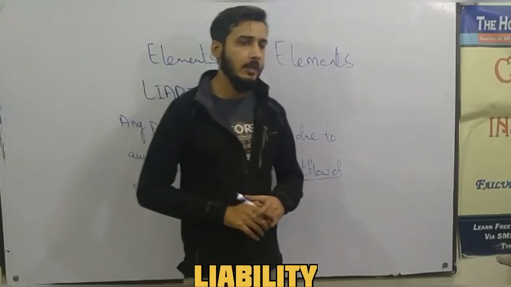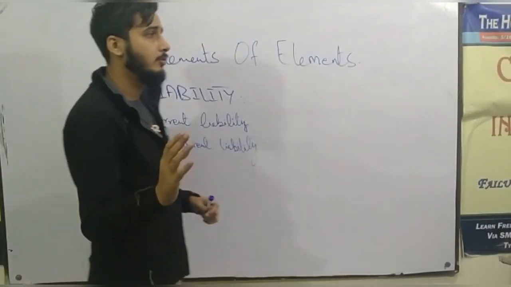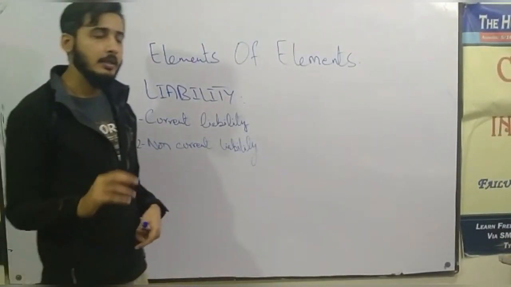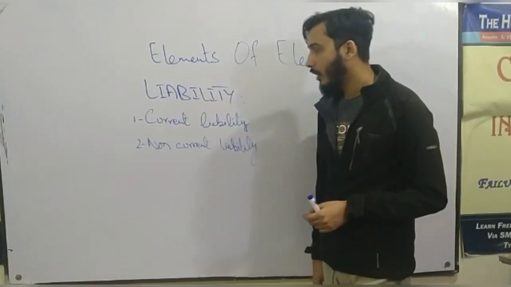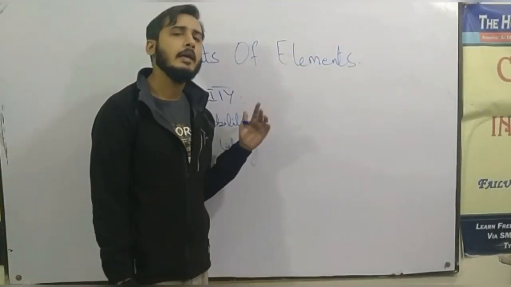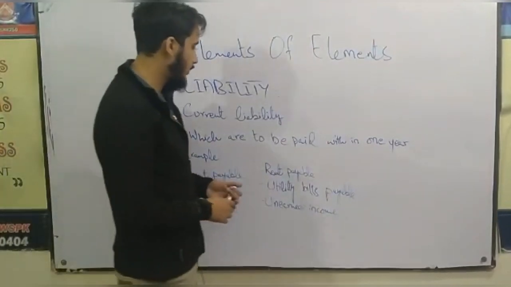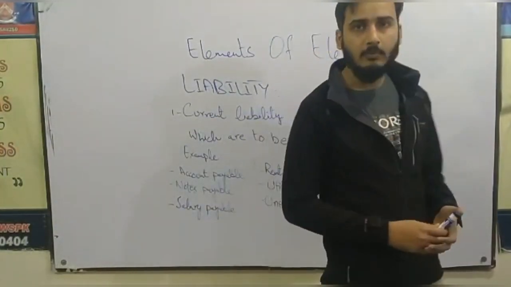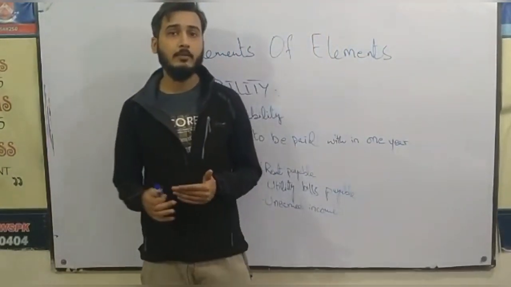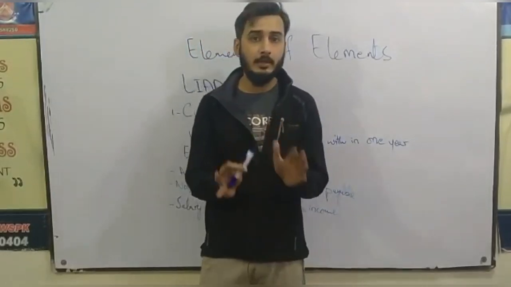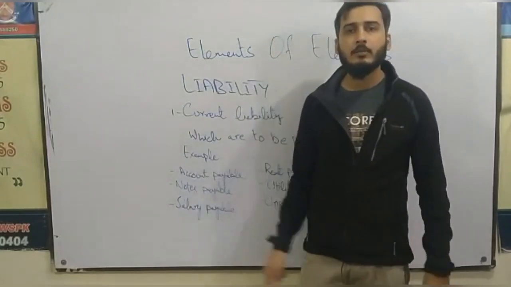So this is liability, and liability is termed into two types. So there are two types of liabilities. Number one is current liability, and the other one is non-current liability. So what is current liability and what is non-current liability? Let us discuss about it in detail. Okay, so current liability. Current liability means which are to be paid within 1 year. So number one, we have account payable. Account payable means the money is to be paid in the future. For example, my company has purchased anything from anyone, the money of which is to be paid in the future. So that shall be account payable.